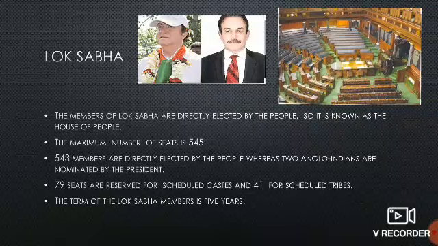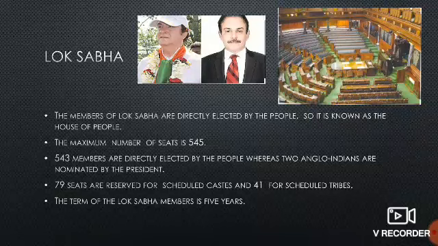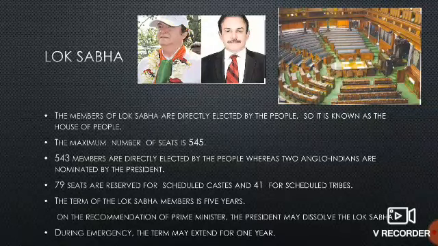The term of the Lok Sabha member is 5 years. The term of office of Rajya Sabha is how much? 6 years, and the term of office of Lok Sabha members is 5 years. On the recommendation of the Prime Minister, the President may dissolve the Lok Sabha. During emergency, the term may extend for 1 year.